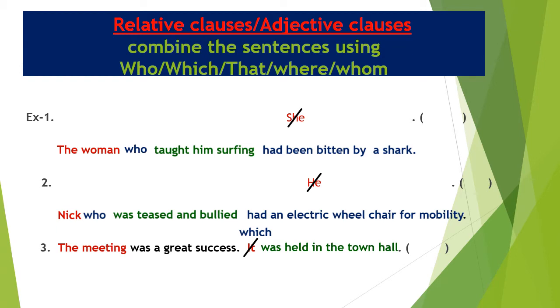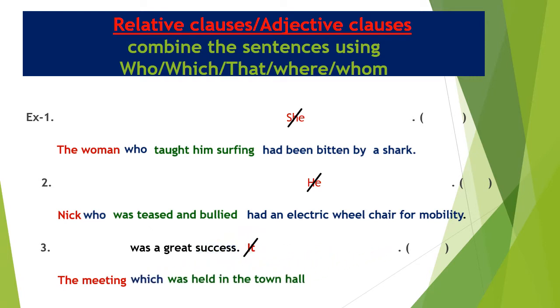For the answer, we should write the first subject, the meeting. After that, we should write the relative clause. The relative clause which was held in the town hall should be written after the first subject, the meeting. Was a great success is the predicate of the first sentence. The predicate should be written after the relative clause. Okay, the answer is over.